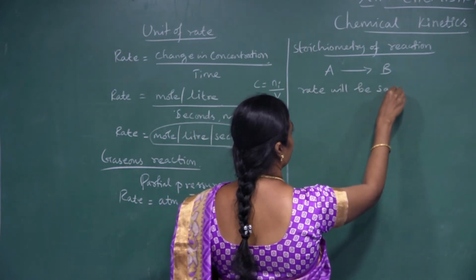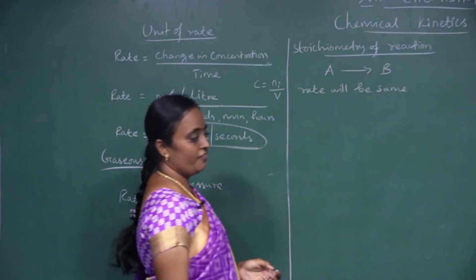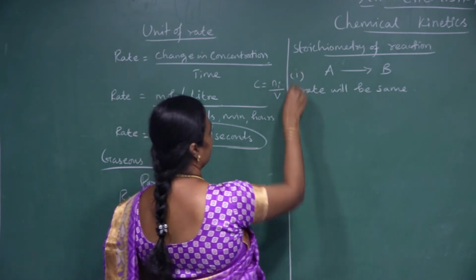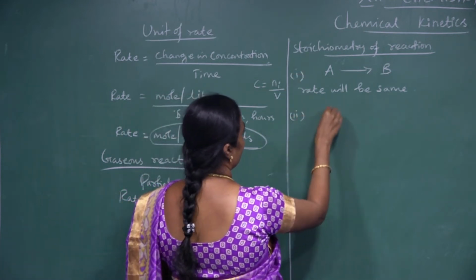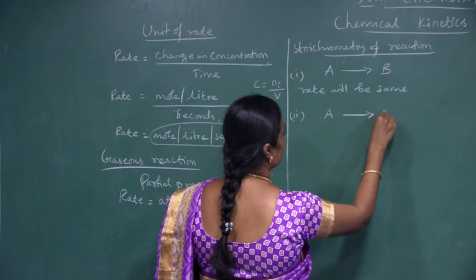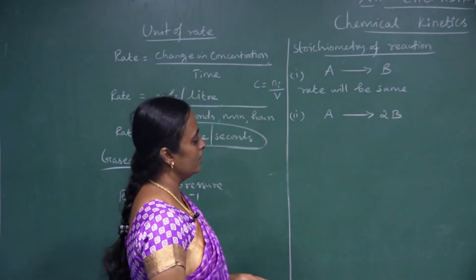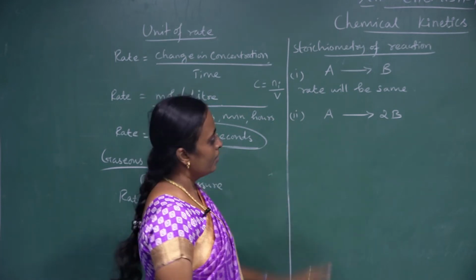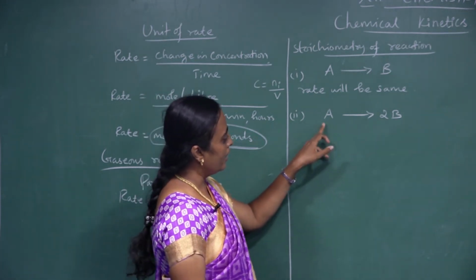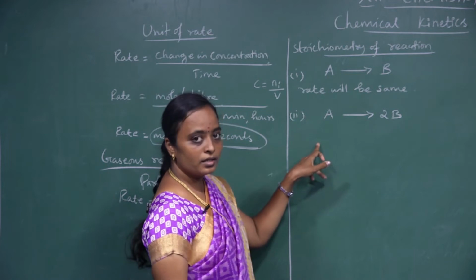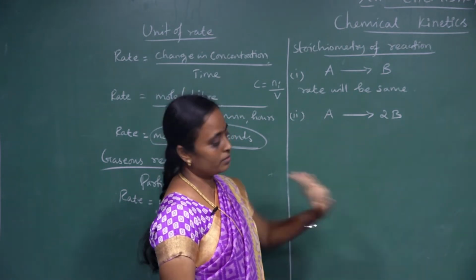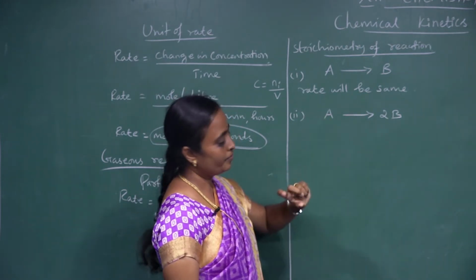In the same manner, the rate of the reaction will be the same in this situation. Suppose I am considering another equation like A gives 2B. This is a stoichiometric equation. What does it mean? Here A will be disappearing and B will be formed. Now you have to make a comparison.